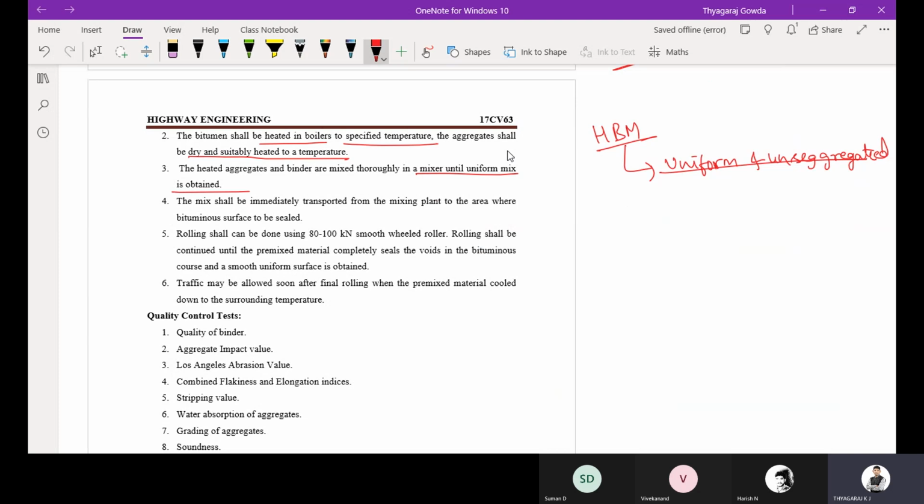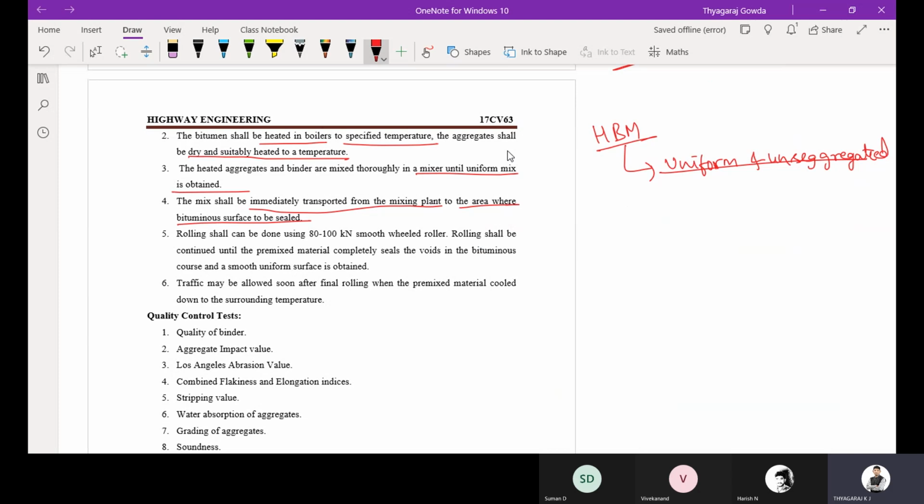Then the mix shall be immediately transported from the mixing plant to the area where it is to be placed. Similar to your other bituminous layer construction, here also we are going to take the mix from the plant as soon as it is ready, and it should be laid and compacted.